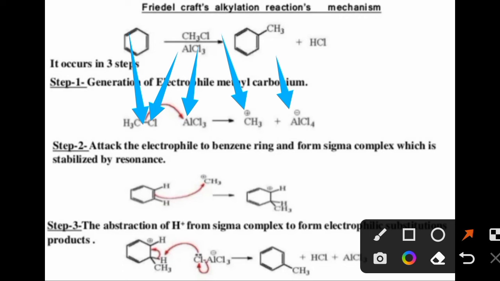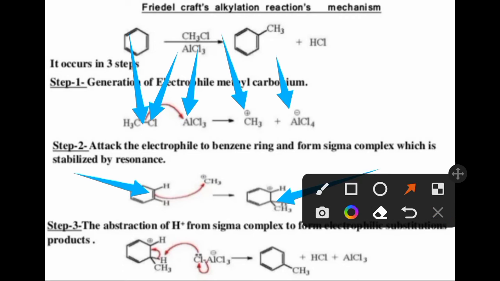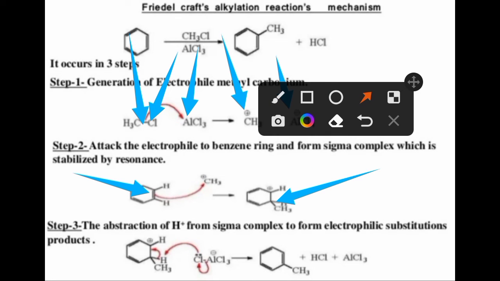This electrophile now, by using the pi electrons from the benzene ring, gets attached to the benzene ring like this to form a resonance stabilized pi complex. In the last step, now this hydrogen is abstracted by Cl to form HCl, and AlCl3 is given out, and here remains only CH3. In such a way, methyl benzene is formed during the mechanism.